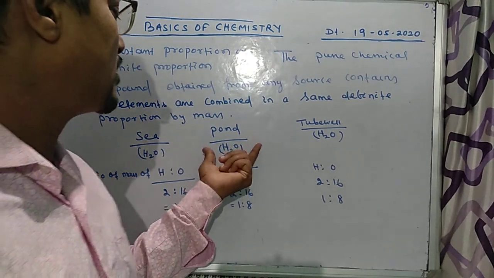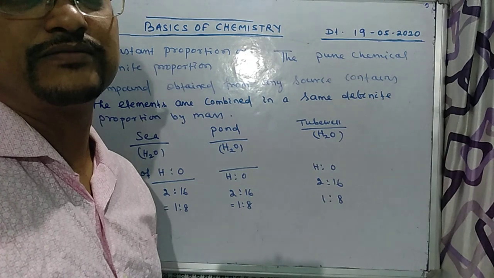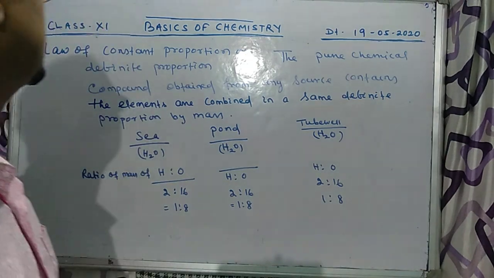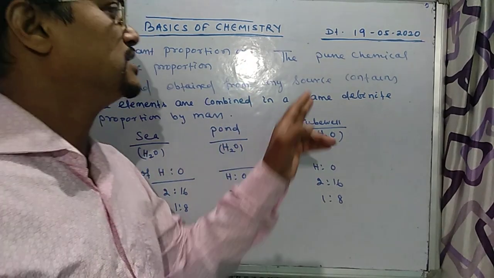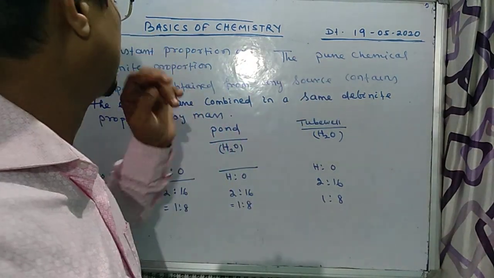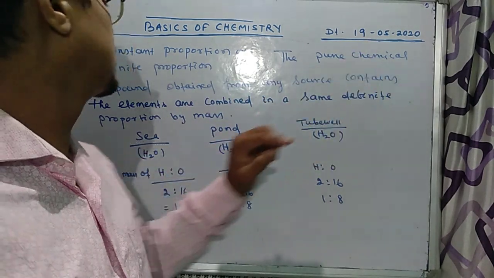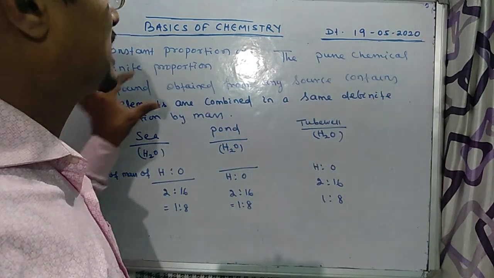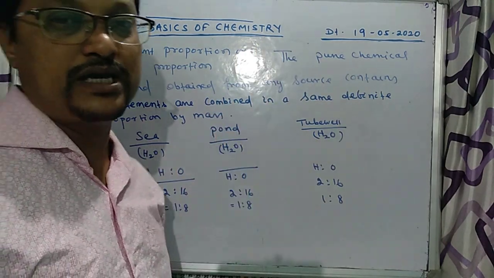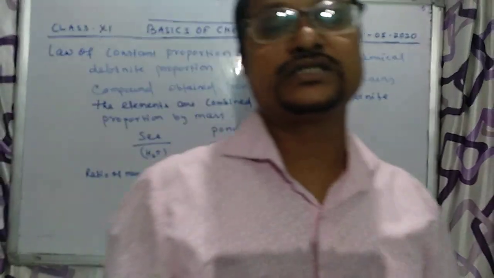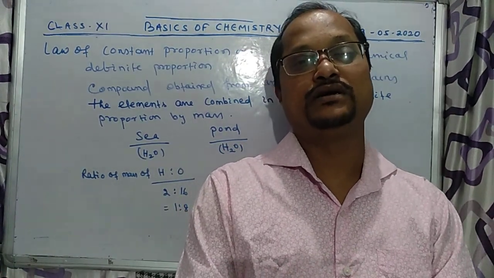Similarly, pond water also the same thing, and tubewell water also the same thing. So in this way, the law of constant proportion proves that the pure chemical compound obtained from any source contains the elements combined in the same definite proportion by mass. Okay, you understood it? So this is the second law we completed.